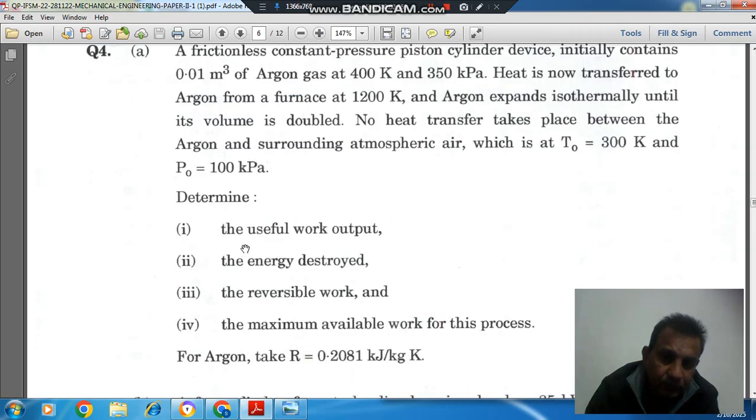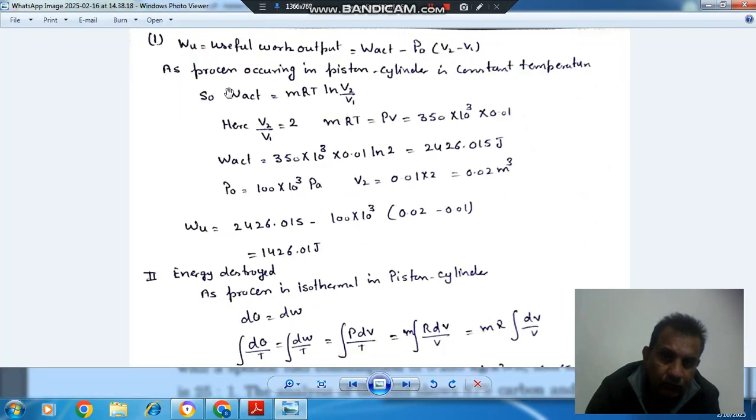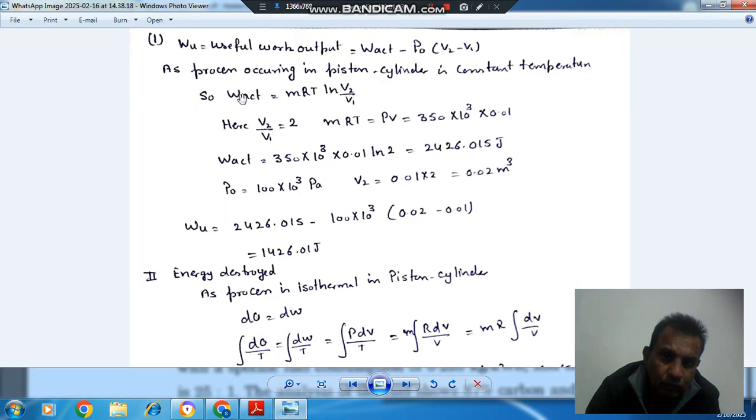Determine 1, the useful work output, 2, the energy destroyed, 3, the reversible work, and 4, the maximum available work for this process. For argon, take R equal to 0.2081 kilojoule per kilogram per degree Celsius. So first, the first part of the question is the useful work output. The useful work output is your actual work output minus P naught change in volume.